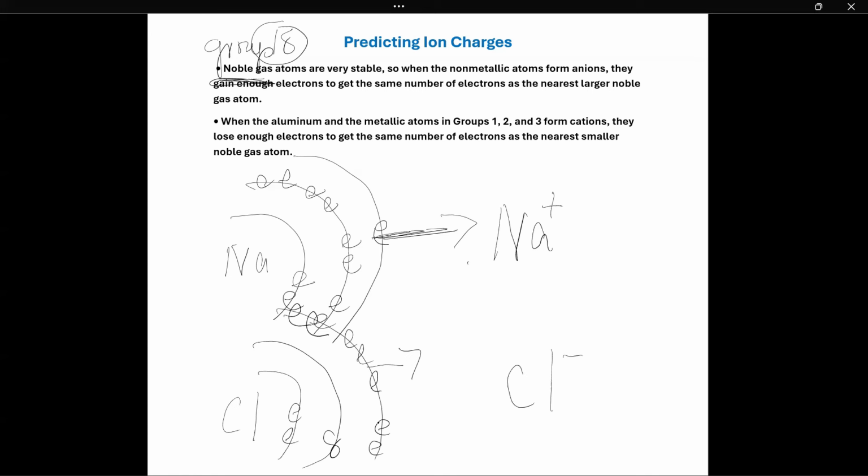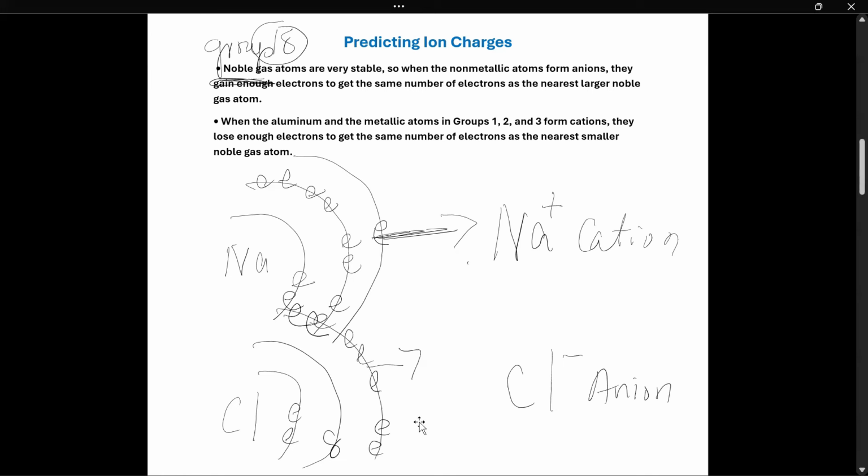After gaining 1 electron, chlorine has 8 in its outermost level, so both are stable. This is the cation, this is the anion, both react and they make an ionic bond. Clear? Okay.